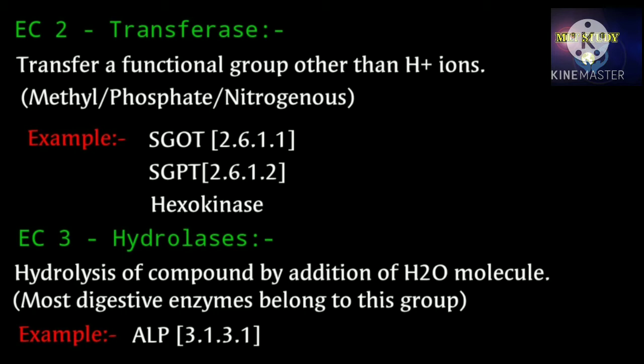Enzyme commission number 3, the name is hydrolase. Hydrolysis of compound by addition of water molecule. Most digestive enzymes belong to this group. Example, alkaline phosphatase, ALP. Enzyme commission number is 3.1.3.1.